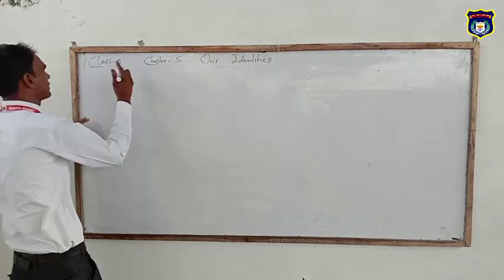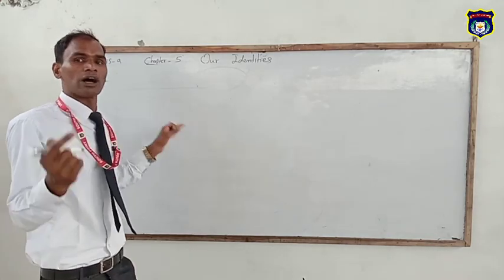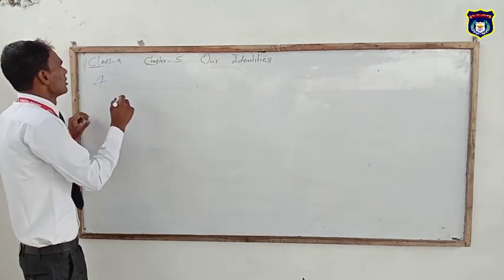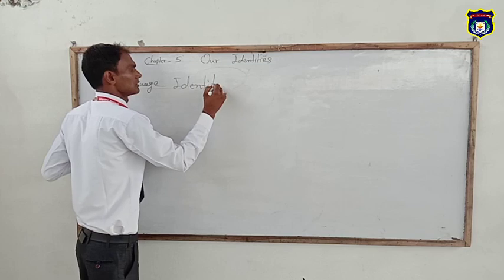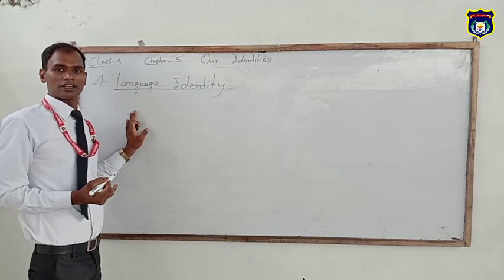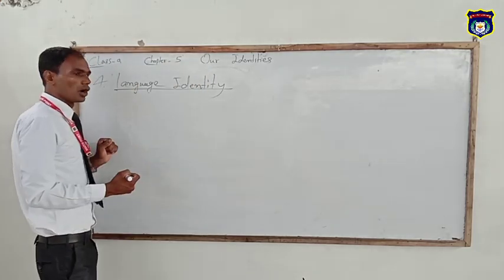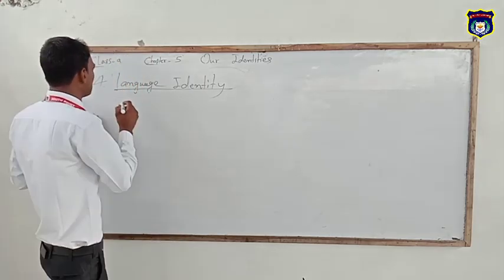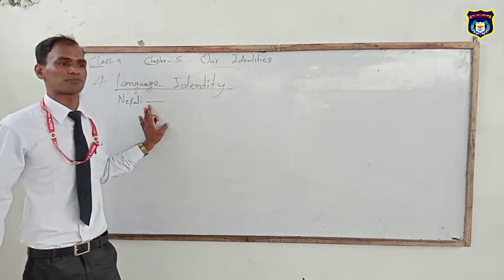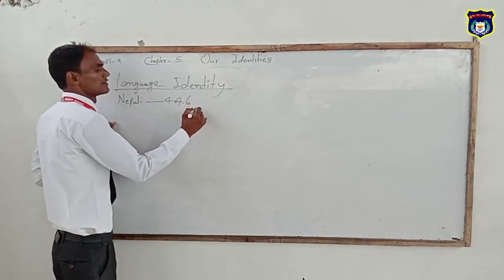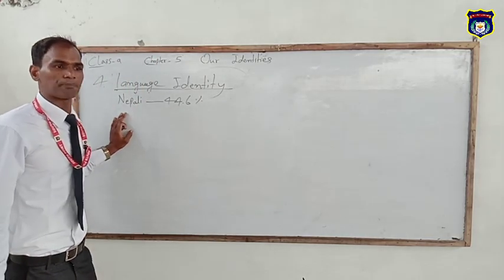Earlier we have already completed religious identity, ethnic identity and geographical identity. Now I am going to reveal about language identity. It reveals that 125 languages are spoken in our country. Out of those, Nepali is the highest language, spoken by 44.6% of people.